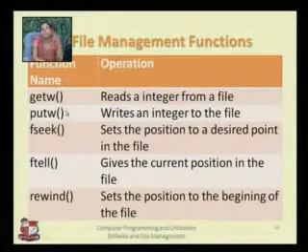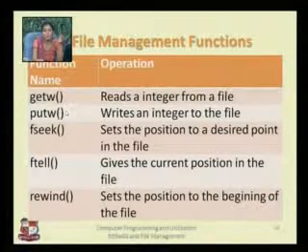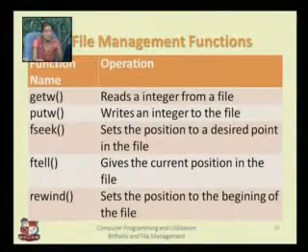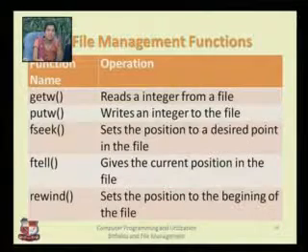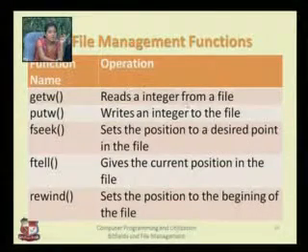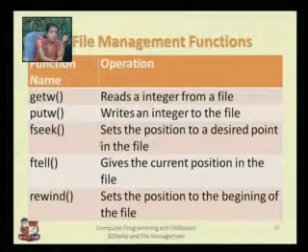getw and putw are used for getting an integer value from the file or putting an integer value to the file. As getc is used for characters, getw is used for integer data. It reads an integer from the file, and putw writes an integer to the file.